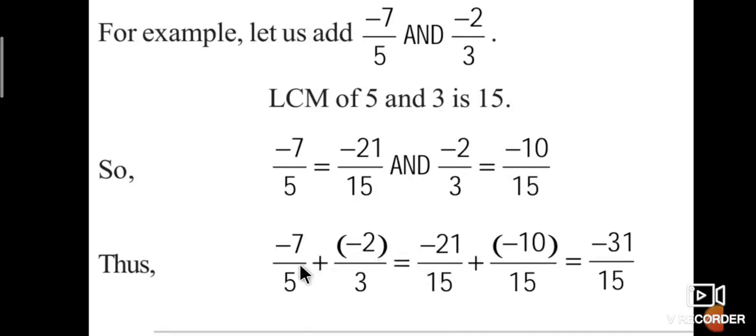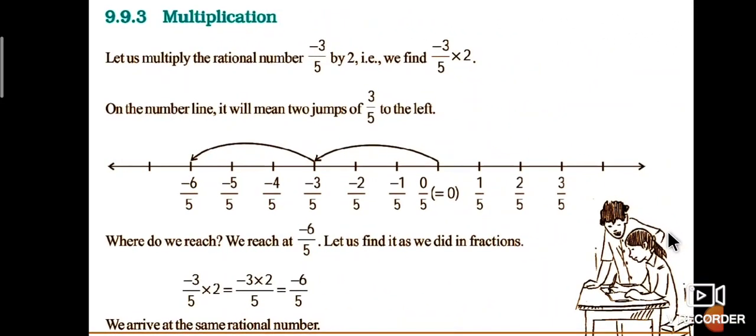Therefore, minus 7 by 5 plus minus 2 by 3 is equal to minus 21 divided by 15 plus minus 10 divided by 15. The denominators are equal, so add the numerators directly. Minus 21 plus minus 10 is equal to minus 31 divided by 15.